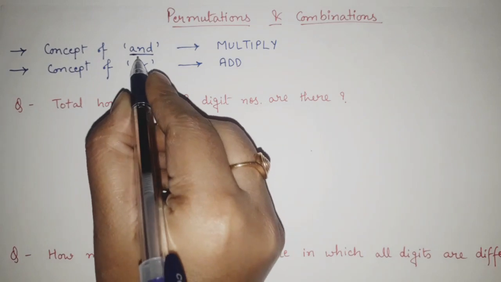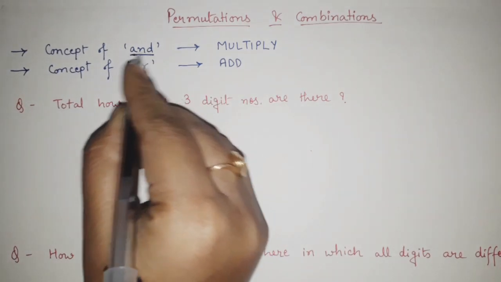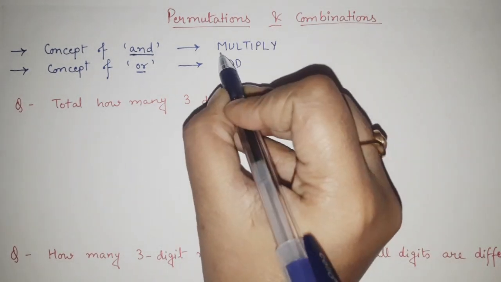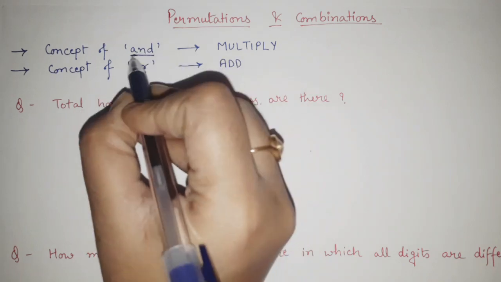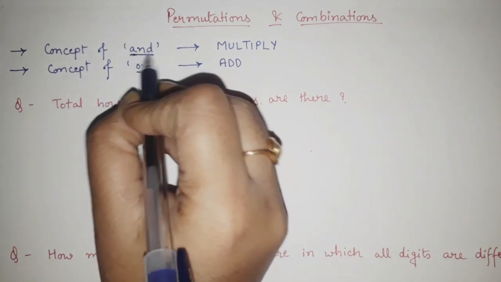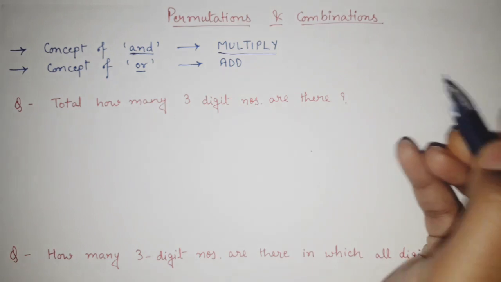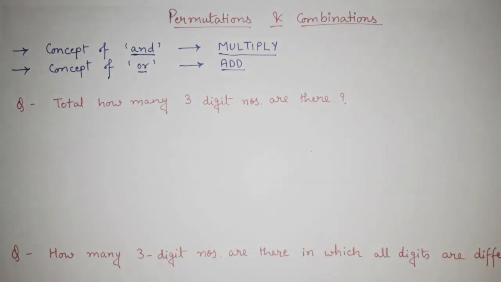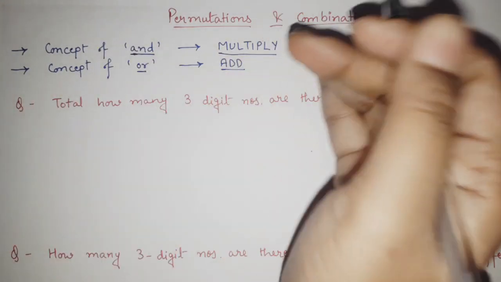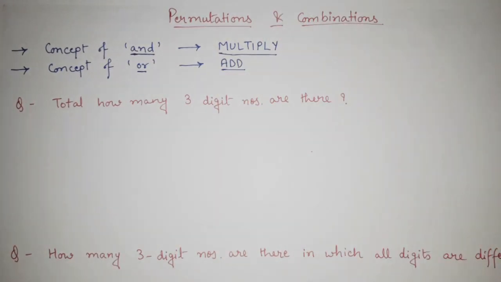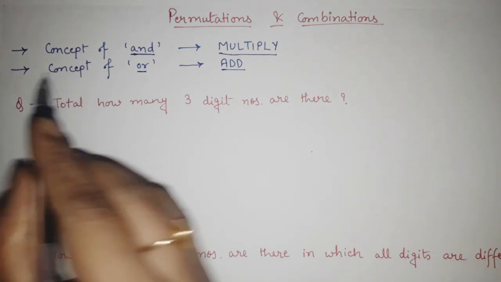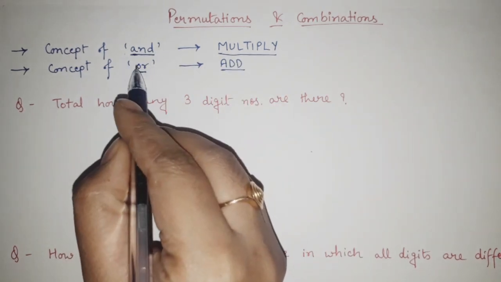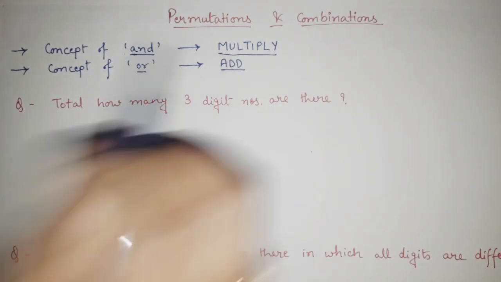So whenever we have a case where AND is used, it means all of them are equally important, and you should relate it like that. Whenever AND is used, we will do multiplication, and wherever OR is used, we will do addition. Just remember this; as we use it in our questions, you will get a better idea. Whenever the concept says AND, we multiply. Whenever it says OR, we add.